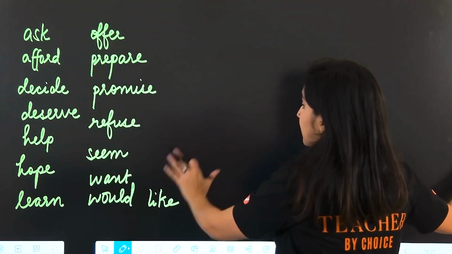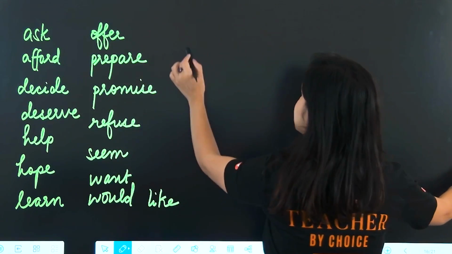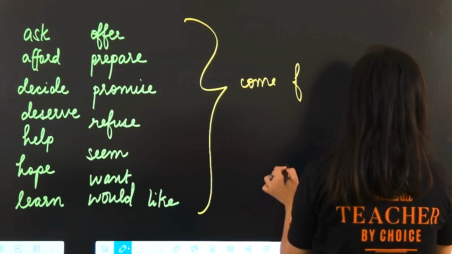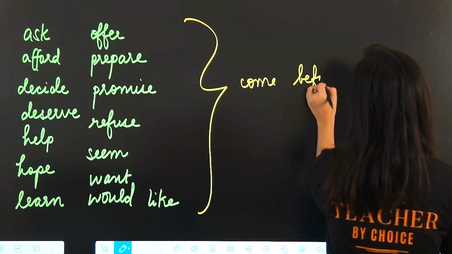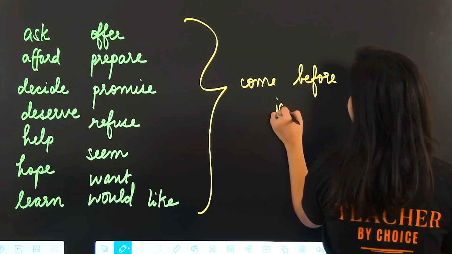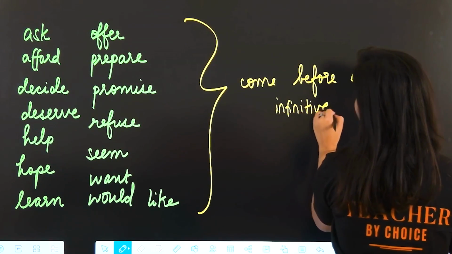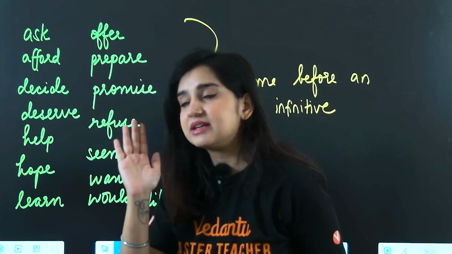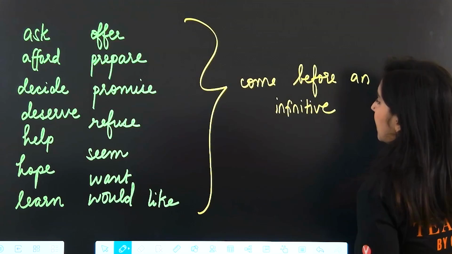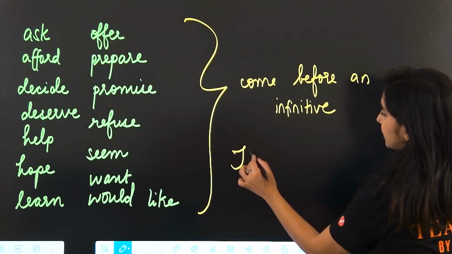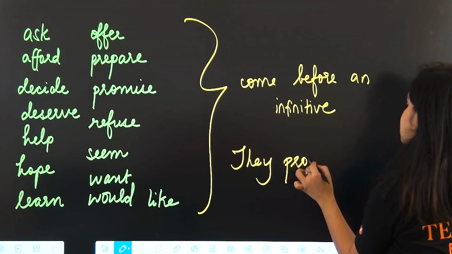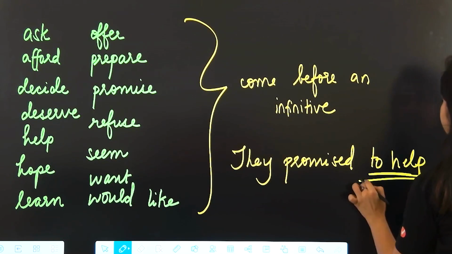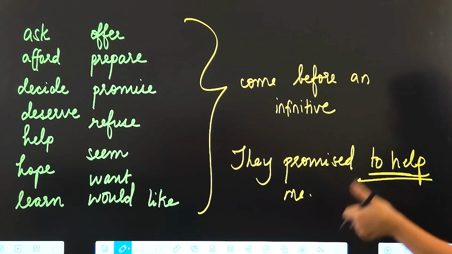Now these verbs generally come before an infinitive. Okay, so whenever you have these verbs in your sentence, you can use an infinitive after it. For example, they promised to help me. They promised to help me.